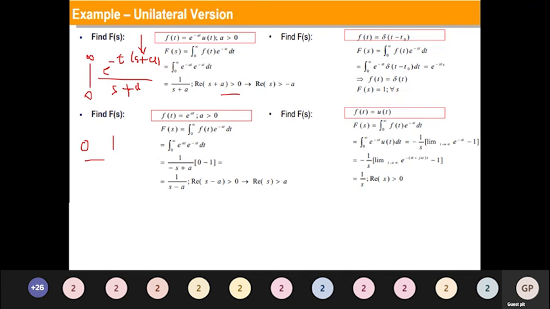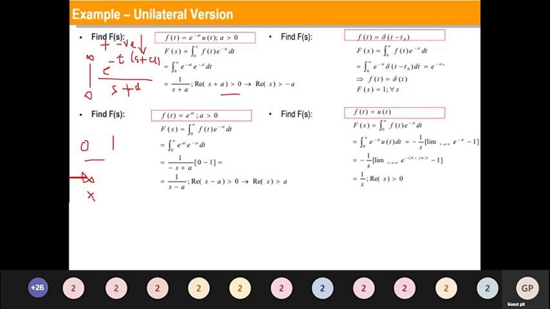If my s plus a value is going to be negative, what happens? If it is negative, this minus into minus will become plus. At that instant, if you substitute infinity, we will end up with e power infinity as infinity, so the transformation will not exist. To overcome the case which occurred in Fourier transform, we have the region of convergence in Laplace transform, and that plays a vital role here. So real part of s plus a should be greater than 0, and real part of s is greater than minus a. Next we will see the next problem.